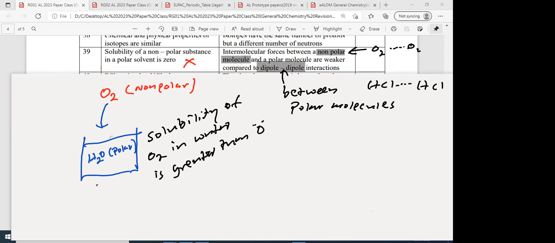Now the HCl intermolecular force is stronger than the intermolecular force between O2. O2 has London forces, and this one we call dipole interaction. Or if you want, you can take HBr, HI, any polar molecule, H2S also dipole. Both are gases, oxygen also gas, H2S also gas, but the H2S intermolecular force is a bit stronger. Therefore the second statement is true and the first one is false. If it is false and true, the answer is fourth.